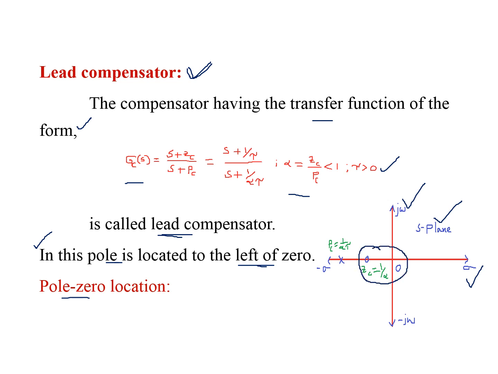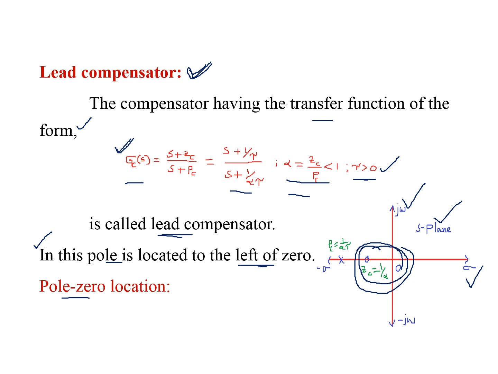The transfer function and pole-zero location are very important from the GATE point of view for compensator circuits. For the lead compensator, the transfer function is (s + 1/tau)/(s + 1/(alpha tau)), where alpha is less than 1 and tau is greater than 0, and the zero is nearer to the origin.